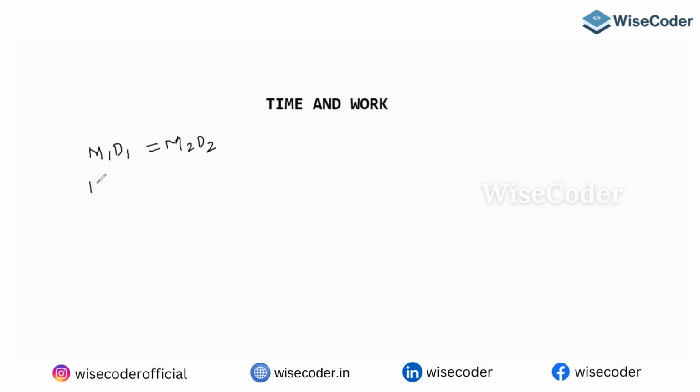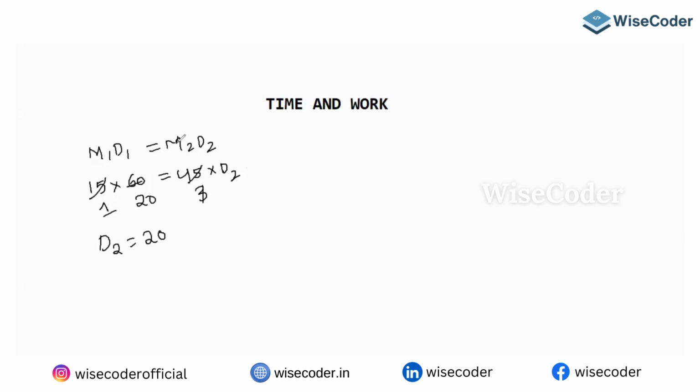In the first case, 15 men are taking 60 days. Here the question is, 45 men will take how many days? 15 threes are 45, so 3 twenties are 60. So D2 equals 20 days.